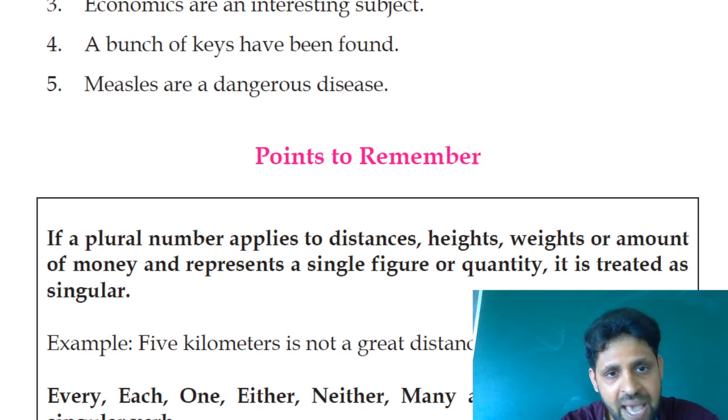A stitch in time save nine or saves nine? Saves nine. Economics are an interesting subject. Economics is the singular subject. It appears in a plural form, but it is a singular subject. So the answer is, the verb here is, is an interesting subject. A bunch of keys, singular subject, a bunch, collective noun, takes a singular verb, has been found. A bunch of keys has been found.